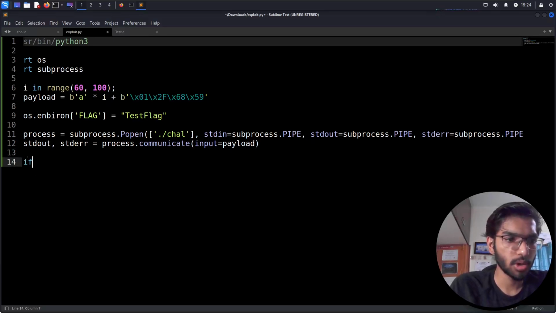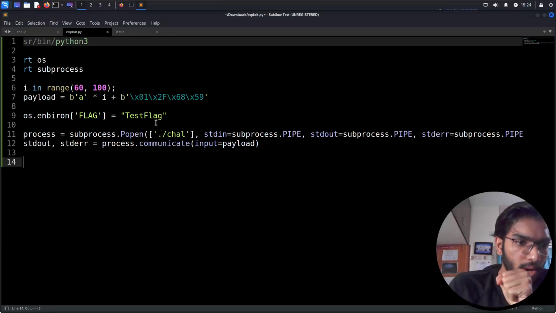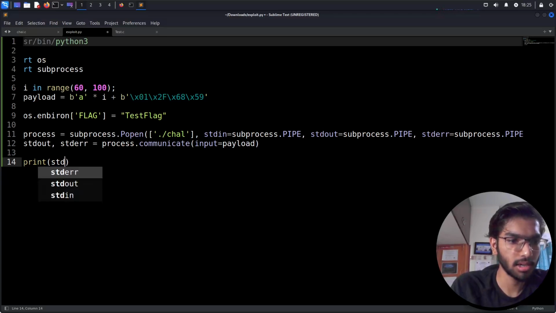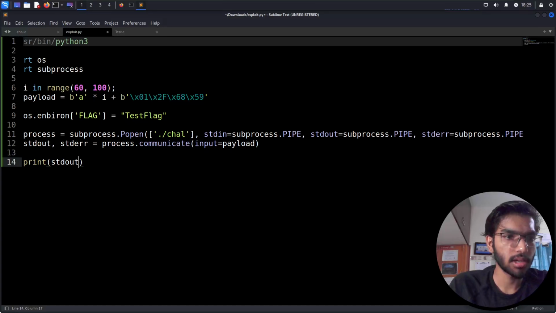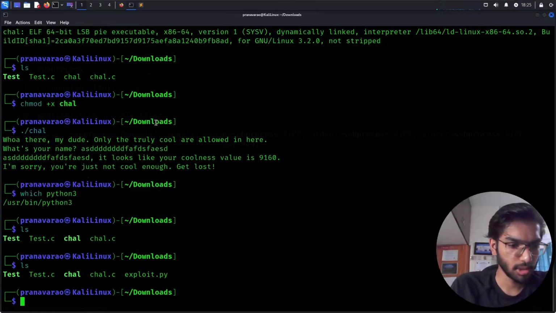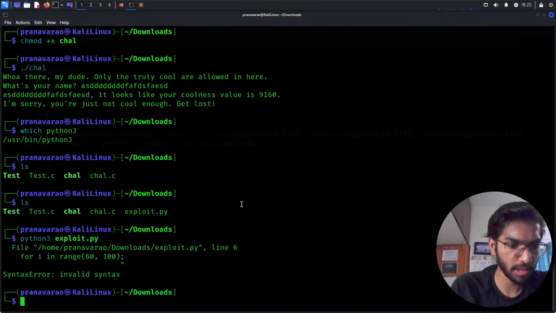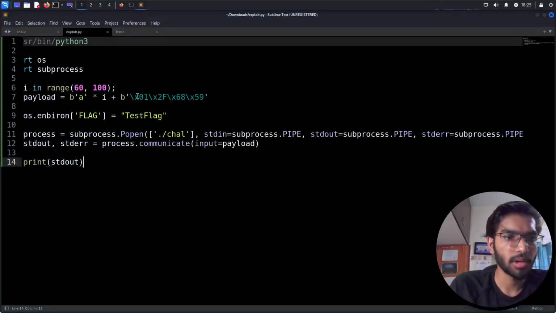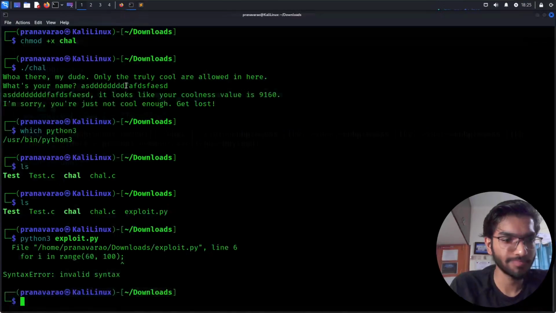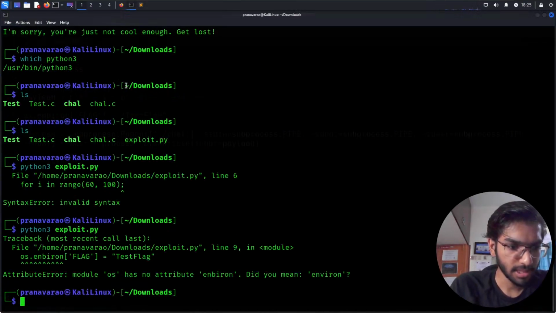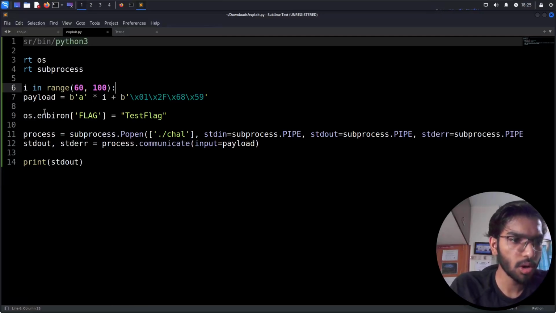Okay, so now I wanted to print the standard output. Yeah, this should do the work. So I have the file here, python3 exploit.py. Oh, okay. I've added a semicolon now. Environ.